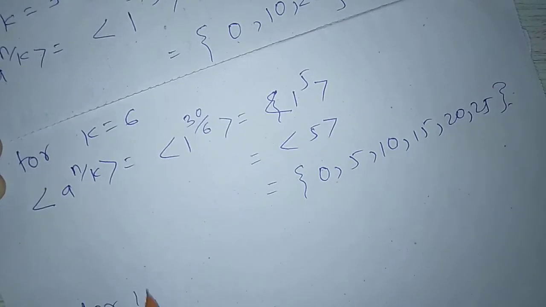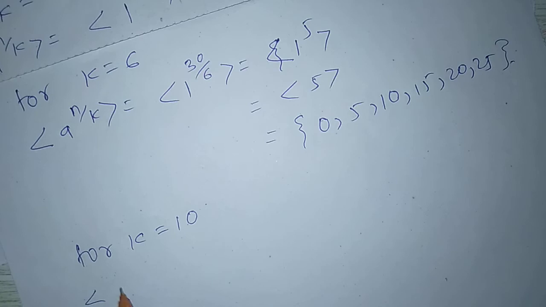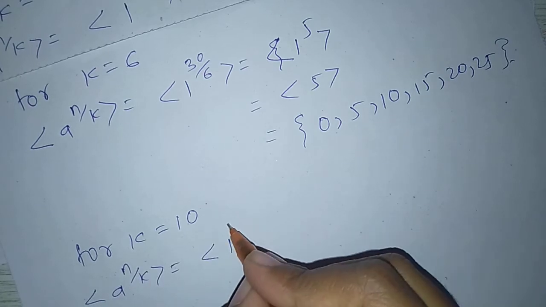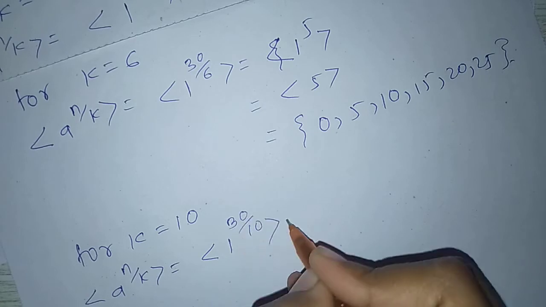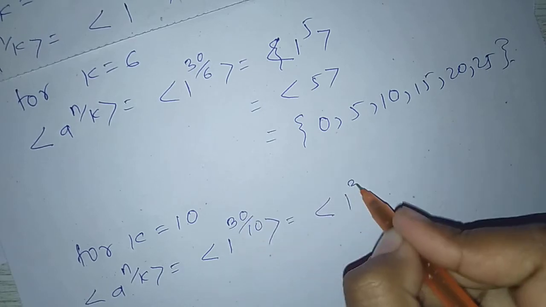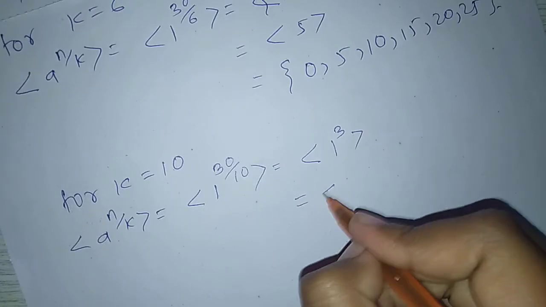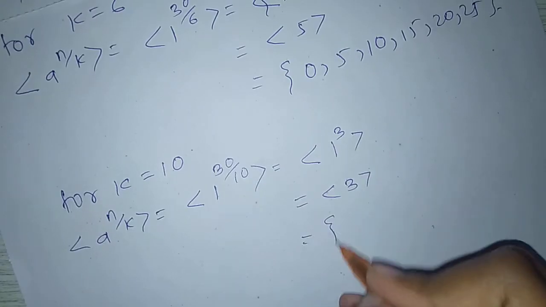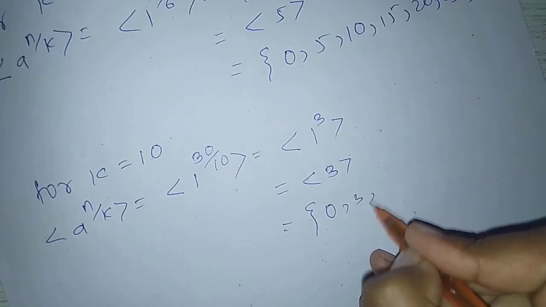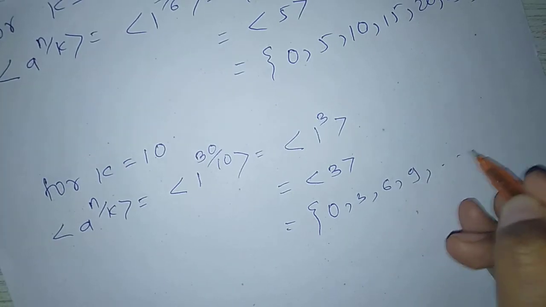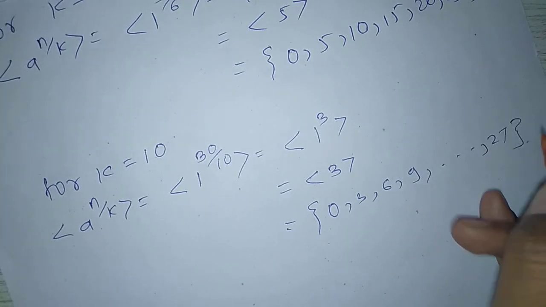Next, for k equal to 10, the set generated by a raised to n upon k equals the set generated by 1 raised to 30 upon 10, equal to the set generated by 1 raised to 3, equal to the set generated by 3, which is {0, 3, 6, 9 up to 27}.